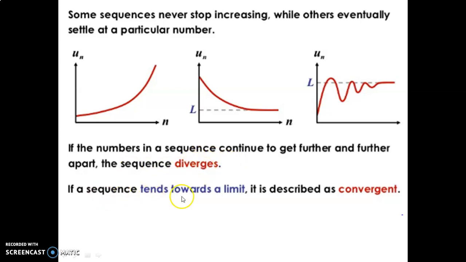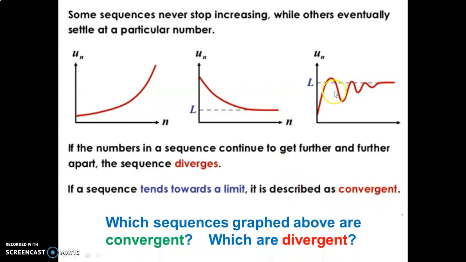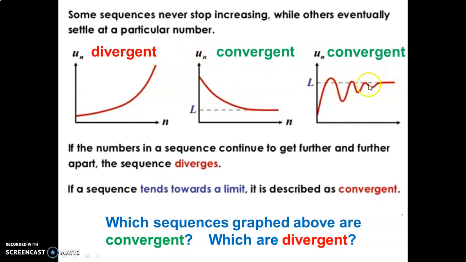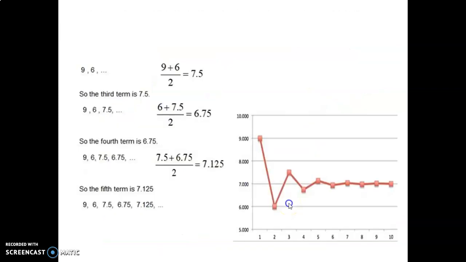If a sequence tends toward a limit, that means it seems to settle at one number when you go to infinity, it is described as convergent. So of these ones here, which are convergent, which are divergent? I hope you saw this one as divergent. It doesn't seem to settle at one number at all, it just keeps growing. This one is convergent, and this one is convergent. So remember again, when you go to infinity, if the function seems to go to one number, we say it has a limit and it converges.